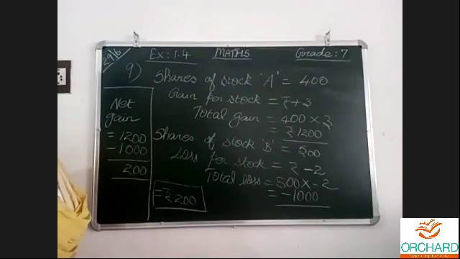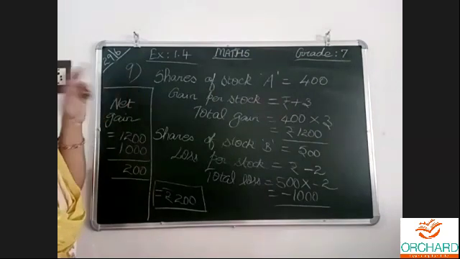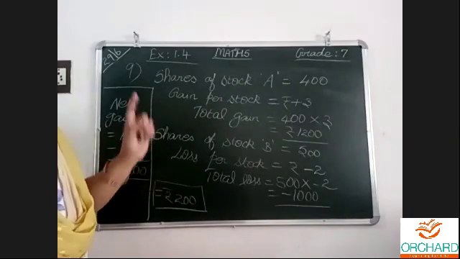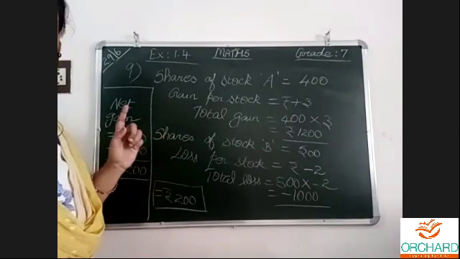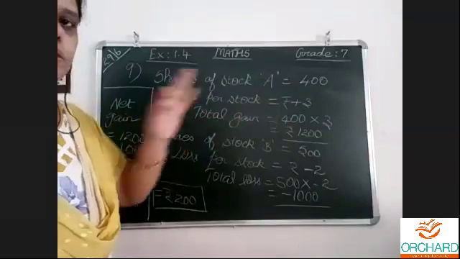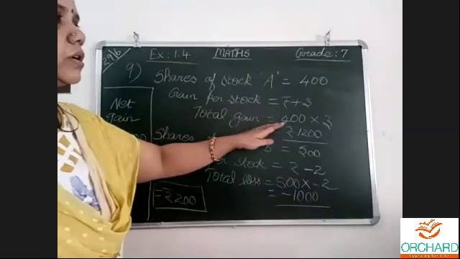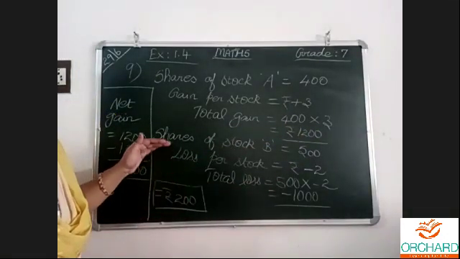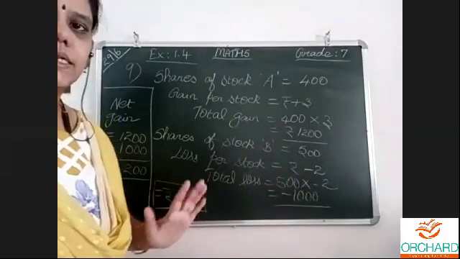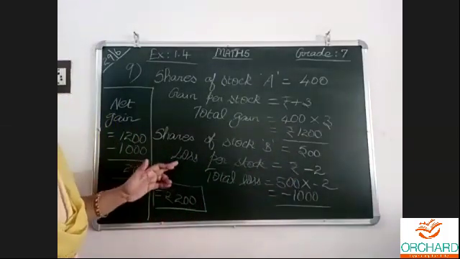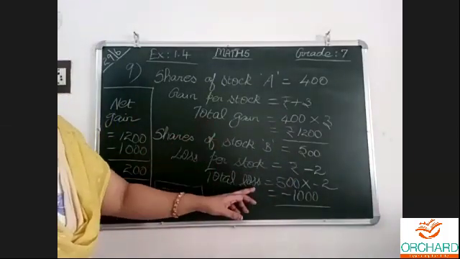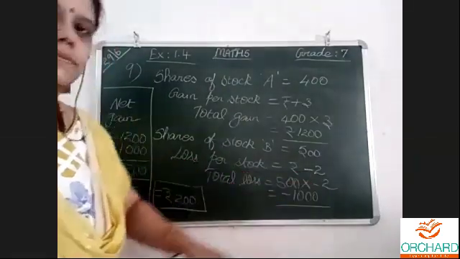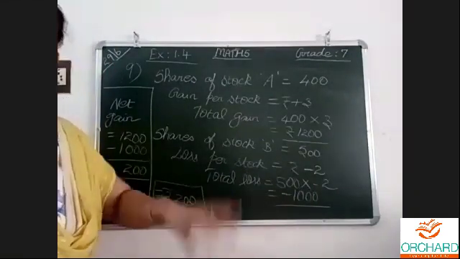Okay, again I am repeating. Shares of stock A are given as 400. The gain per stock is 3 rupees, which means there is a profit of 3 rupees for one stock. So for 400 stocks, we should multiply and keep the number. Then shares of stock B: 500 stocks are there. Loss per stock for one is minus 2 rupees. Since it is a loss, we have to take minus. It is like 2 rupees going from our hand.